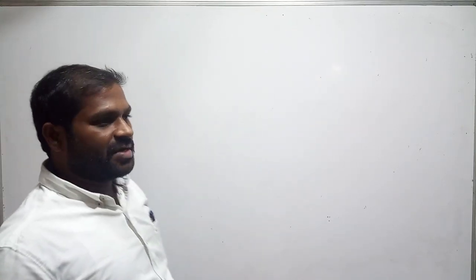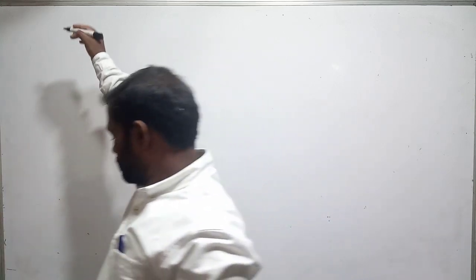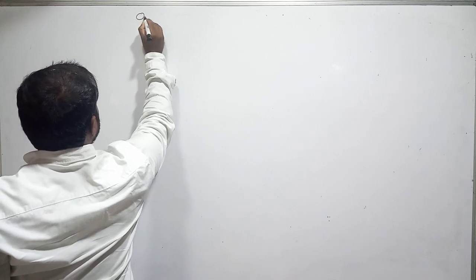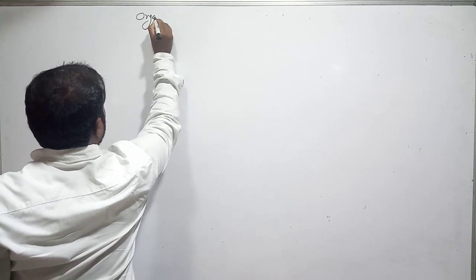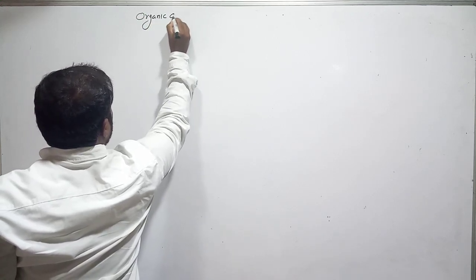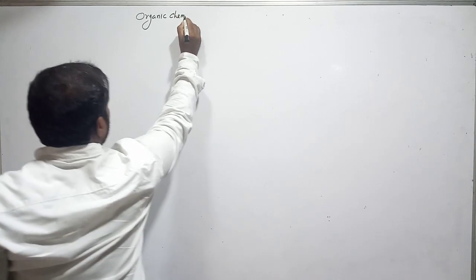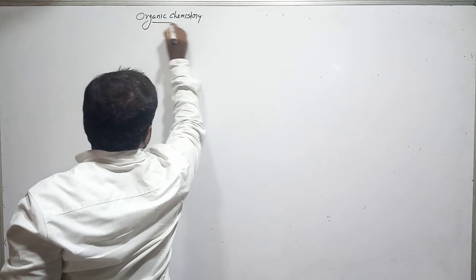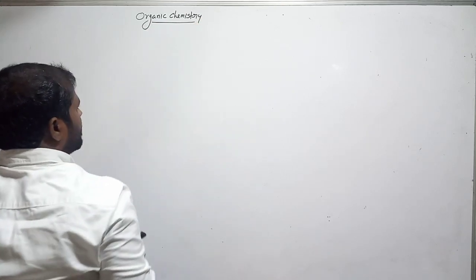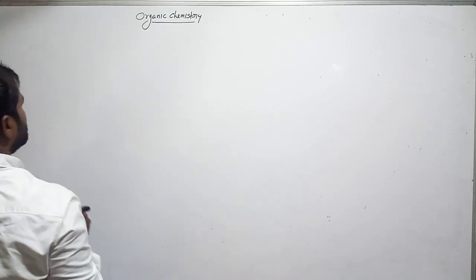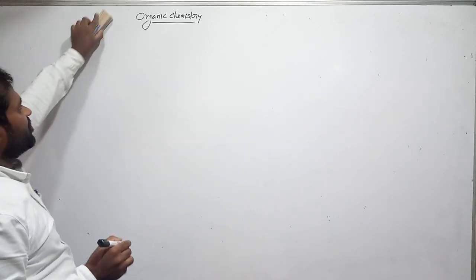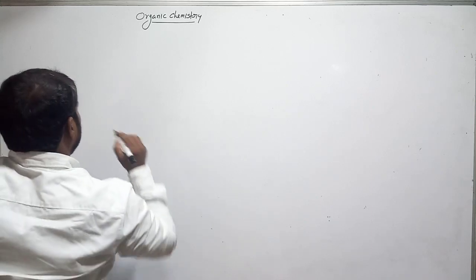Let's see the continuity of general organic chemistry. In that, today we are going to discuss functional groups.